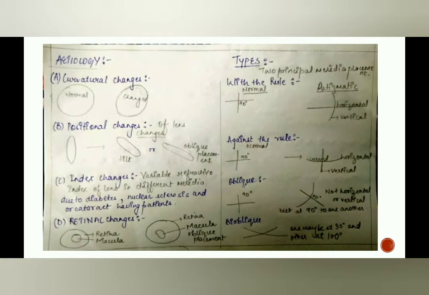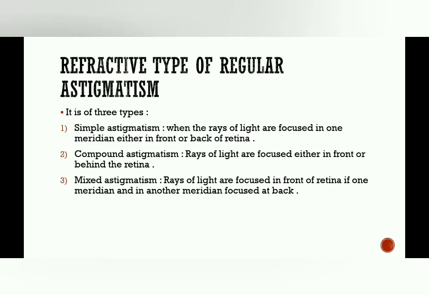About types and etiology factors. Then the refractive type of regular astigmatism. It is of three types. First one is simple astigmatism, second one is compound astigmatism, and third one is mixed astigmatism. In simple astigmatism, the rays of light are focused in one meridia, either in front or in back of retina. The rays of light are only focused in one meridia in simple astigmatism. Either it will be in front of retina or in the back of retina.